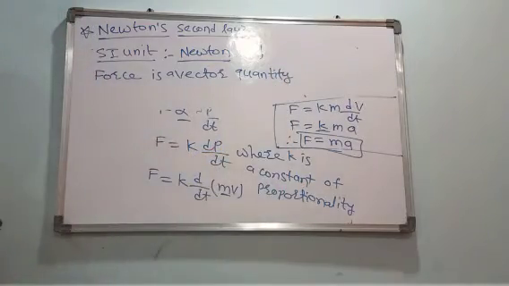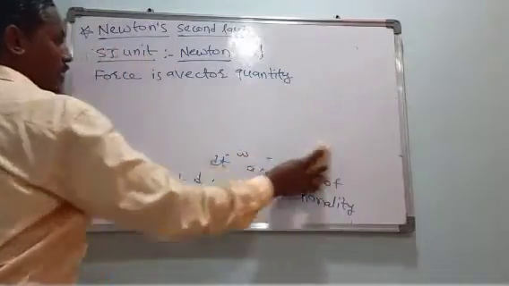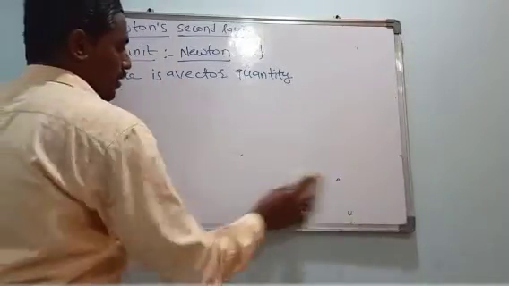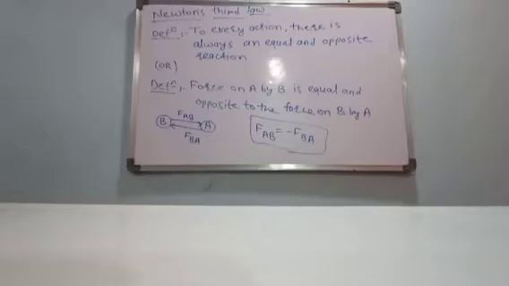The SI unit of force is Newton and it is a vector quantity.